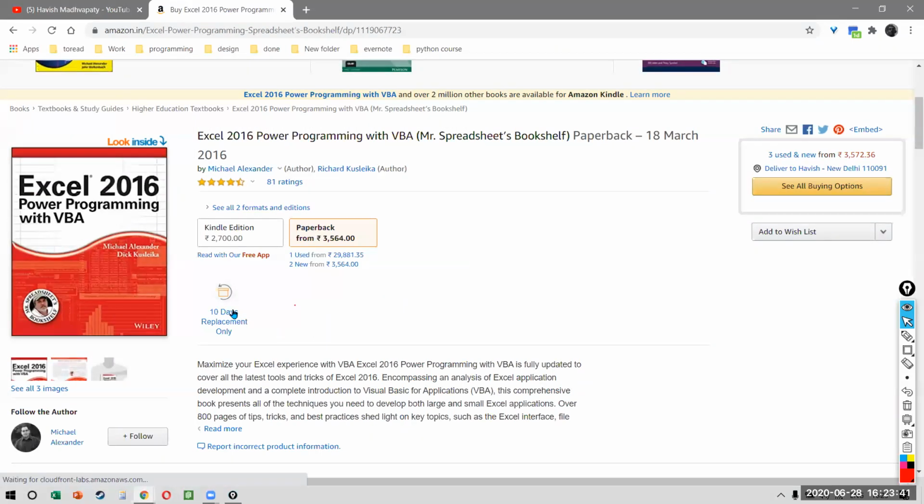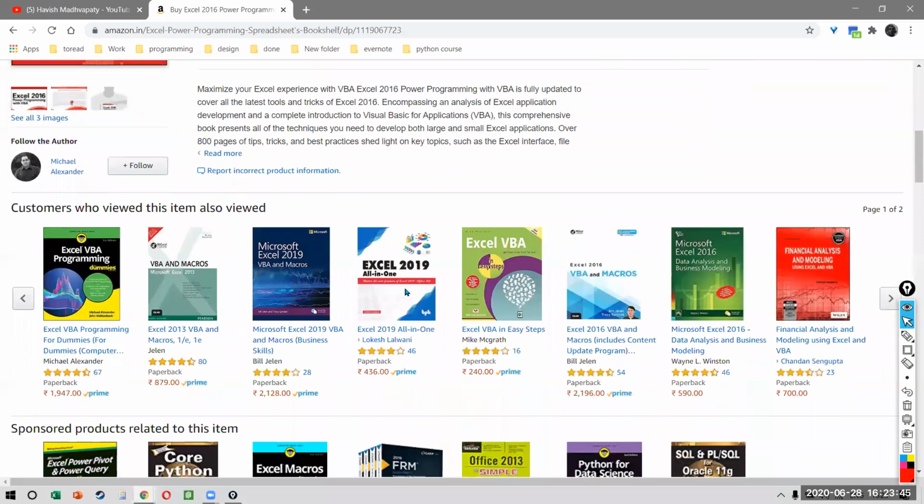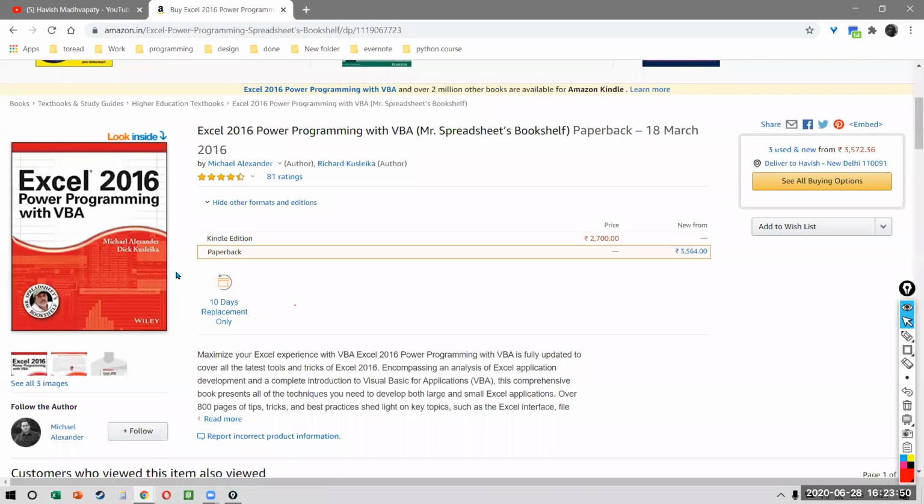That's strange. It used to be 700 rupees. You can see if there is some cheaper version available somewhere else, but this is the book that you want. Or if you search on Google, you will find a PDF. I mean, I'm not telling you to break the law, but if you search hard enough, you will find it. But this is the book that you want if you want to learn it properly. And this is how I learned VBA.